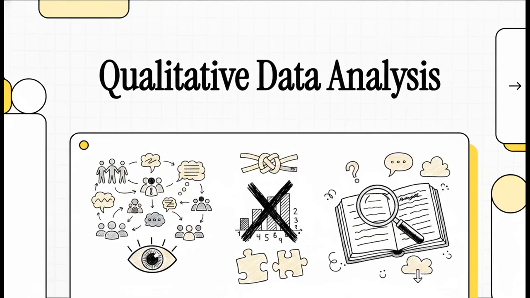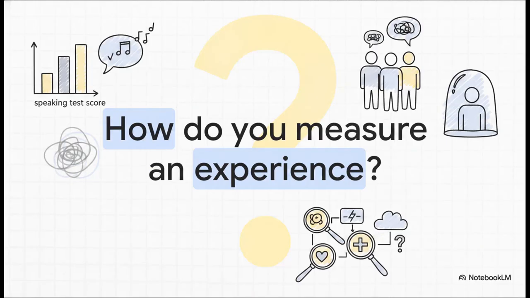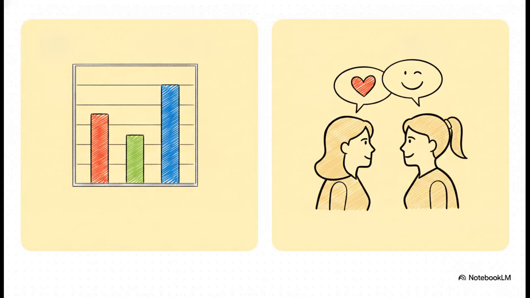Welcome to this explainer. How do researchers study complex human behaviors without relying on a single spreadsheet? Sure, test scores show performance, but they completely fail to explain why a student stayed silent in class. Numbers tell us what happened. Qualitative analysis tells us why, capturing the messy, emotional reality of human learning.